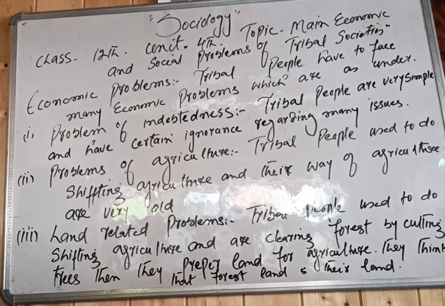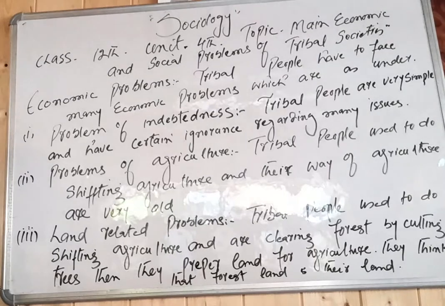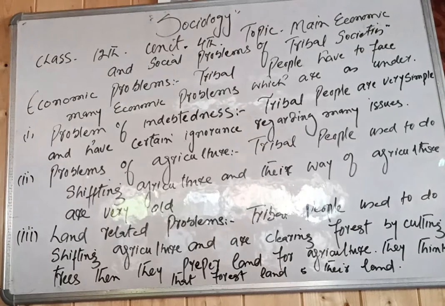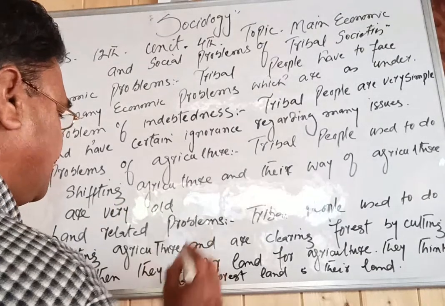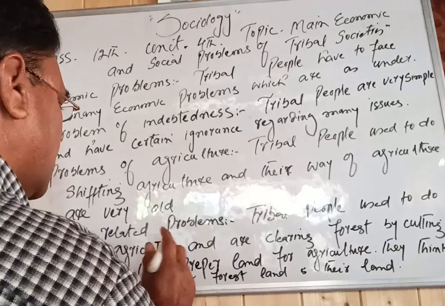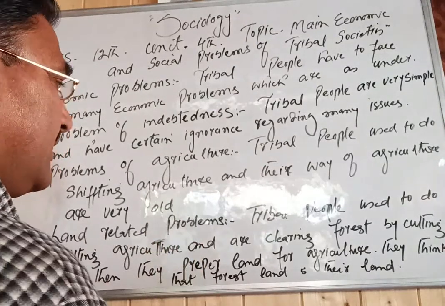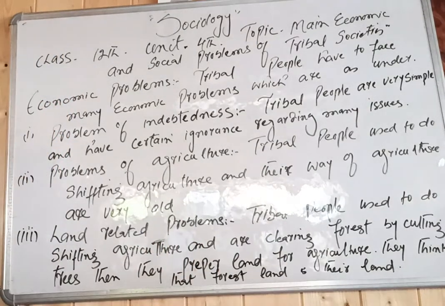My students, they also have land related problems. Tribal people use shifting agriculture, clearing forests. They clear the forests when they prepare the land for agriculture.